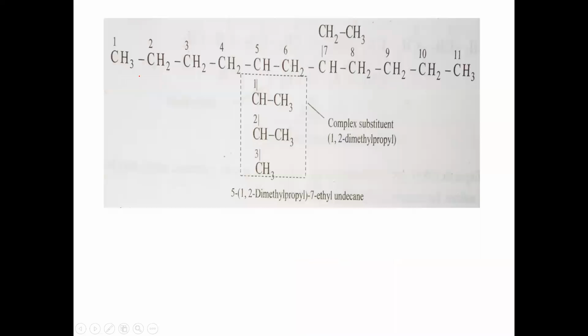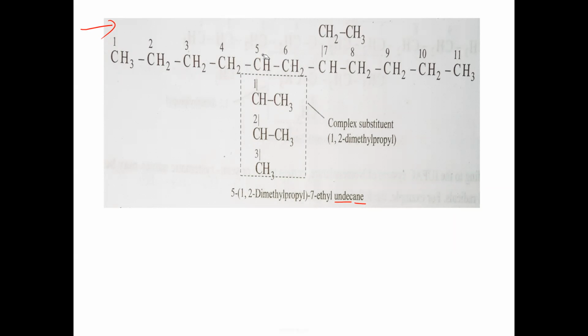Now next, in the second example, check it here. If you take numbering from left to right, 1, 2, 3, 4, 5, 6, 7, 8, 9, 10, 11. So 11 carbons indicates what? Undec. Undec indicates 11. And ane indicates single bonds between the carbon atoms of the selected parent chain. So the longest chain is an 11 carbon chain.